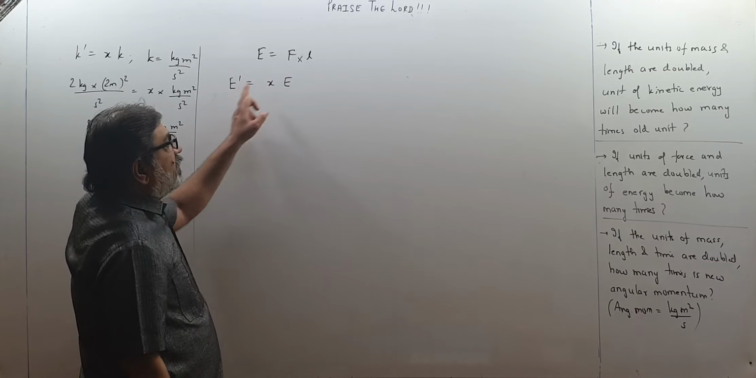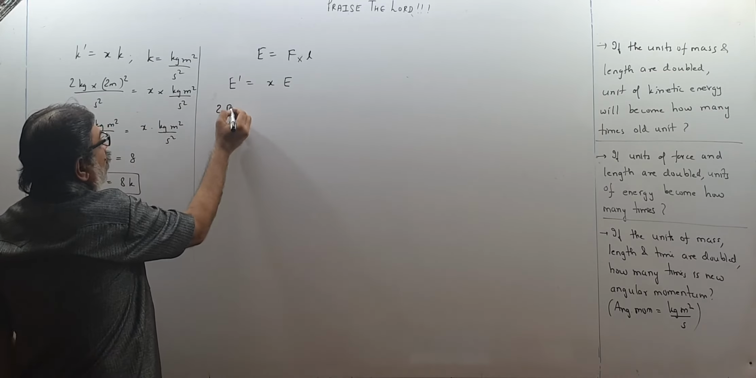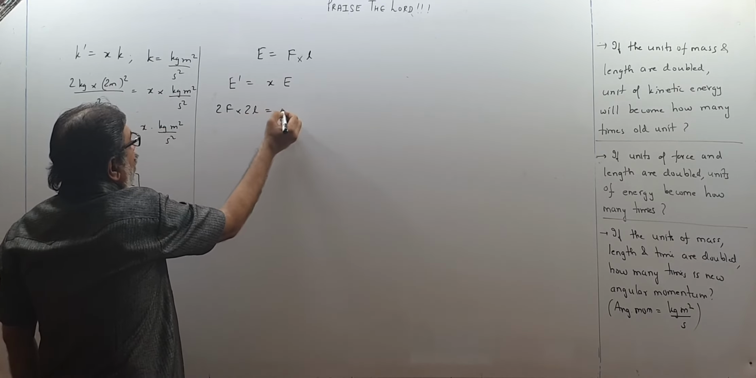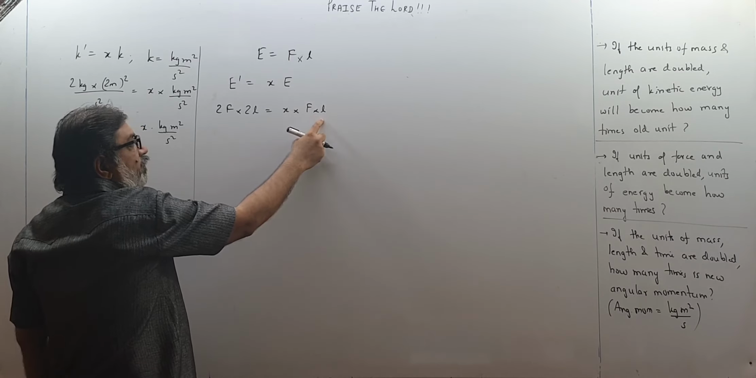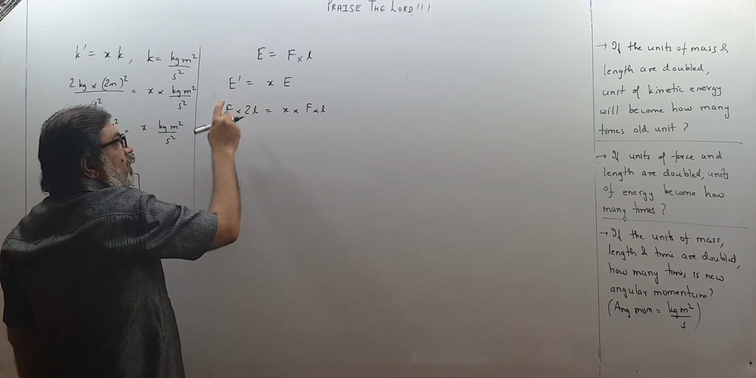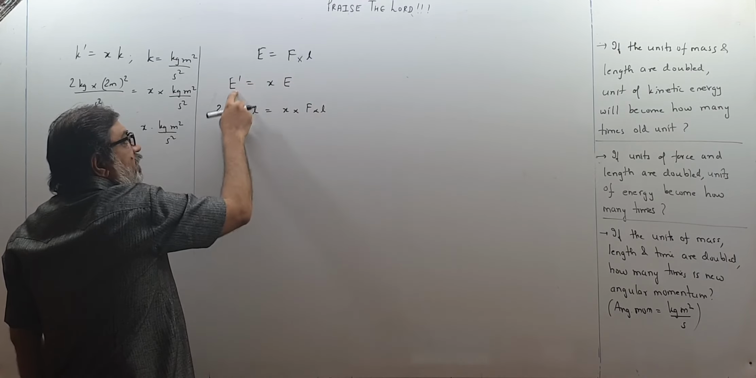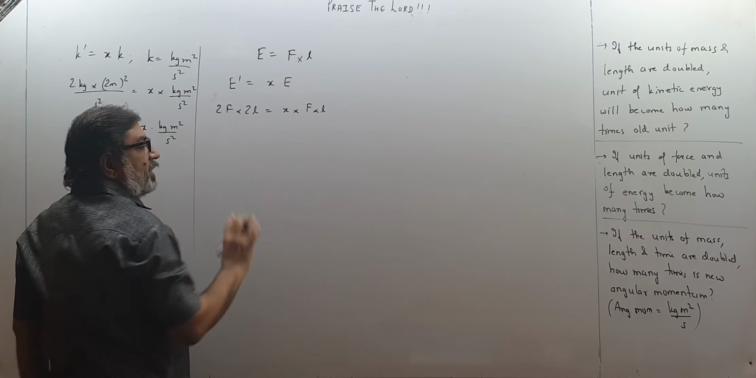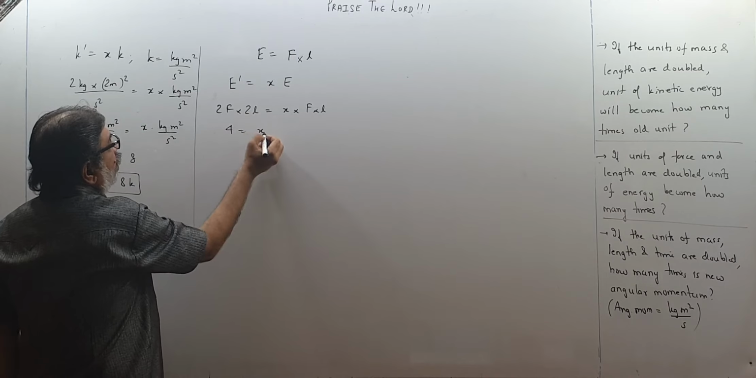Okay, energy is F into L. New force is doubled, so 2F. New length is 2L. So new energy is x times force into length. Energy is force into length, so new energy means new force into new length, and this energy means force into length. F and L cancel out, so 4 is equal to x.